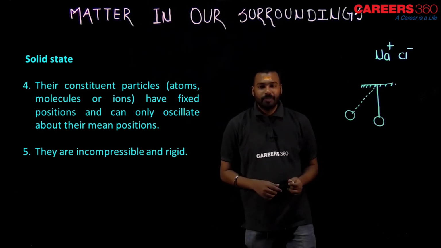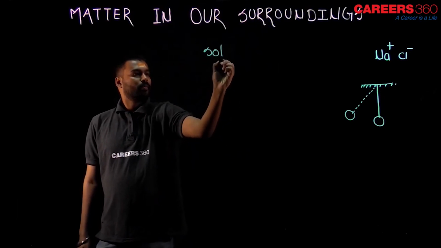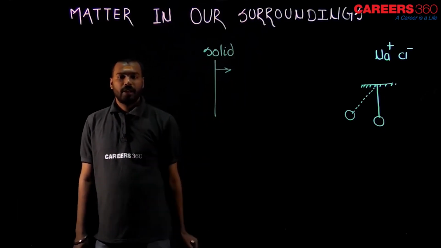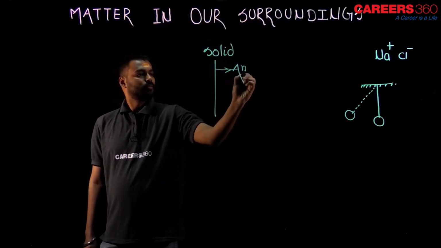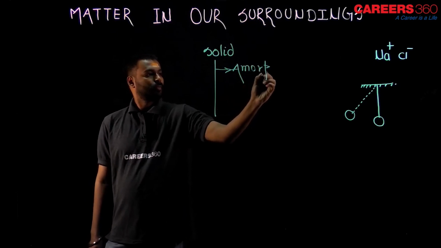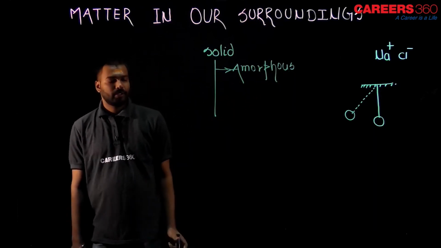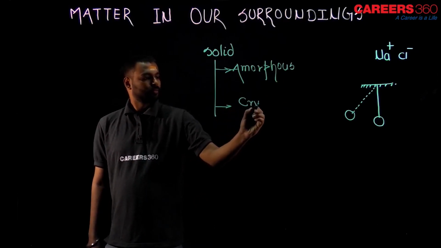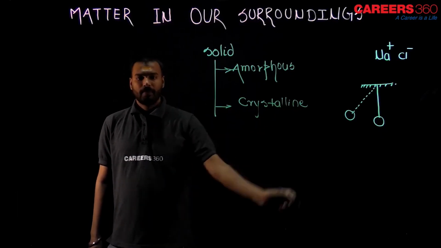Okay, guys, let me tell you the next point now. One is amorphous solid and the other is crystalline solid.